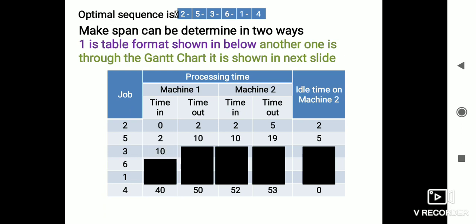In the sequence we have another job, job 3. The start time will be 10, and the process time will be 13 minutes. 10 plus 13, 23 minutes.